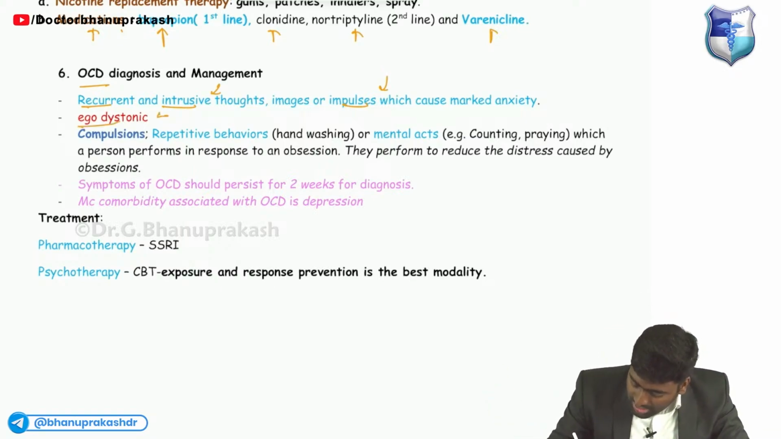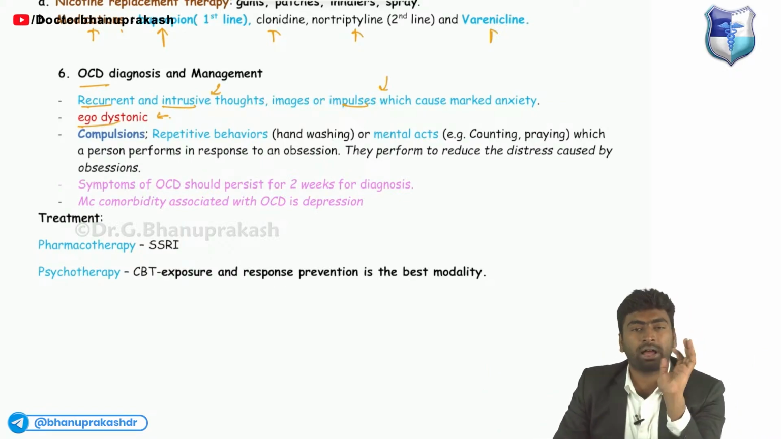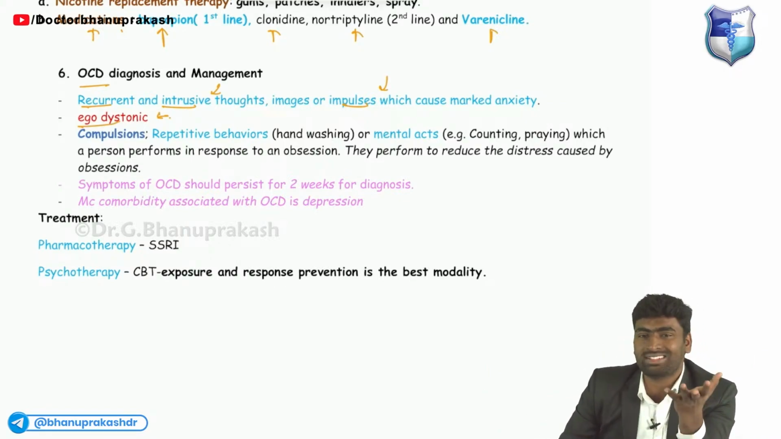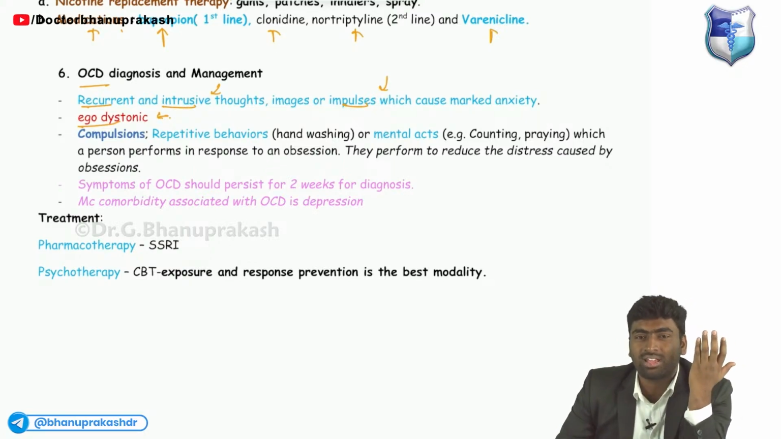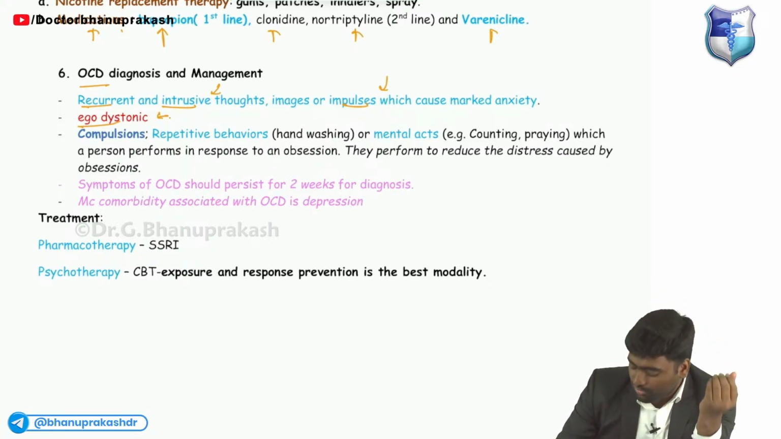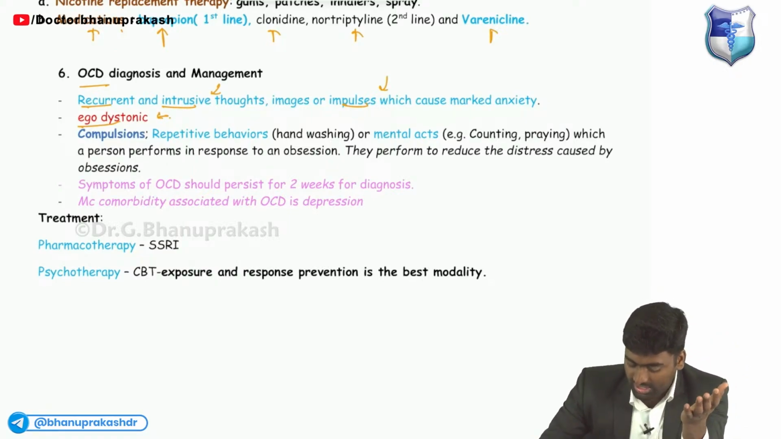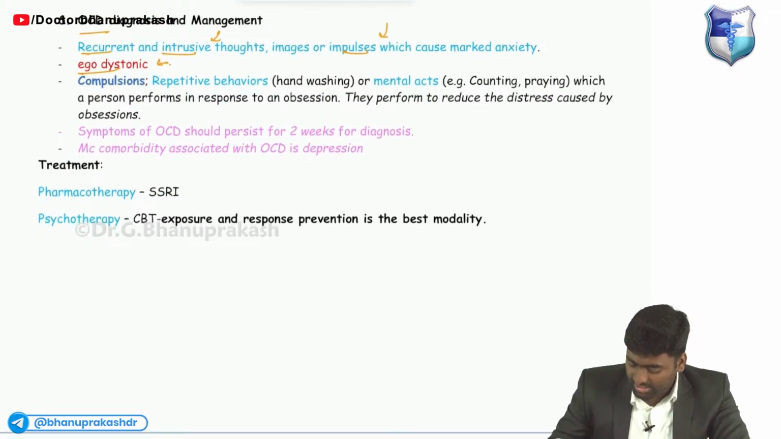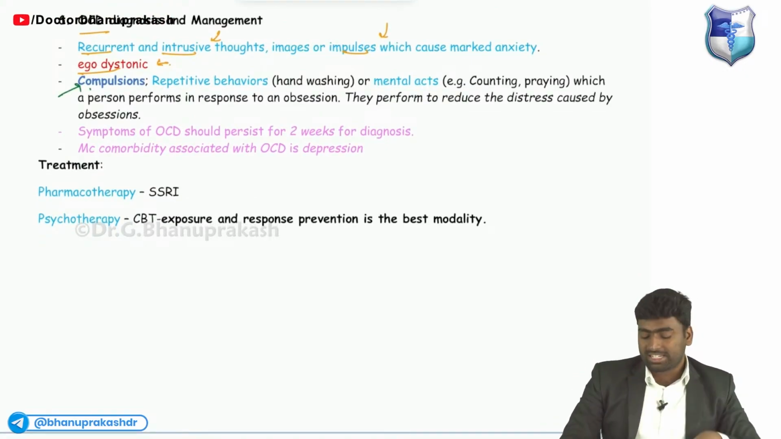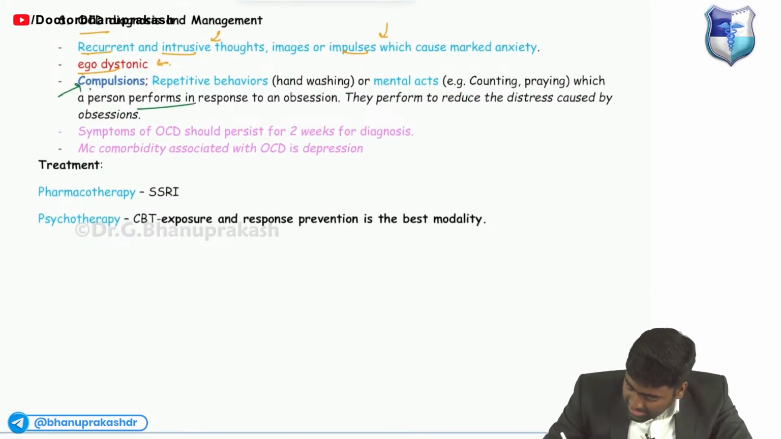And you know you are not doing it correctly, right? Like your hand is not dirty, means your hand is clean, it is not contaminated, but still these thoughts are coming and disturbing you. So you feel it is disturbing for you. It is ego dystonic. Yeah, good. Fine. Next, the anxiety will be decreased by this compulsion, which you will perform in response to the obsession.